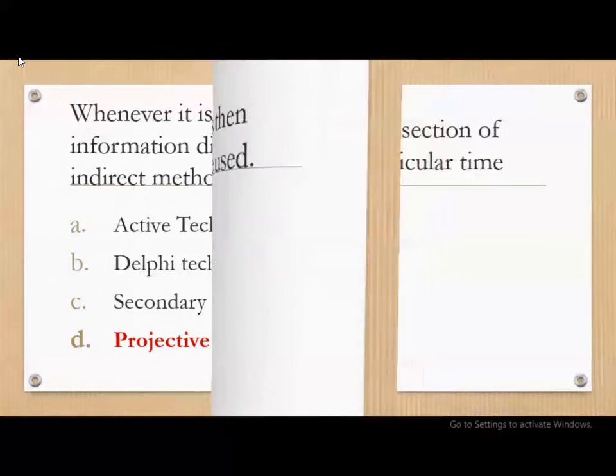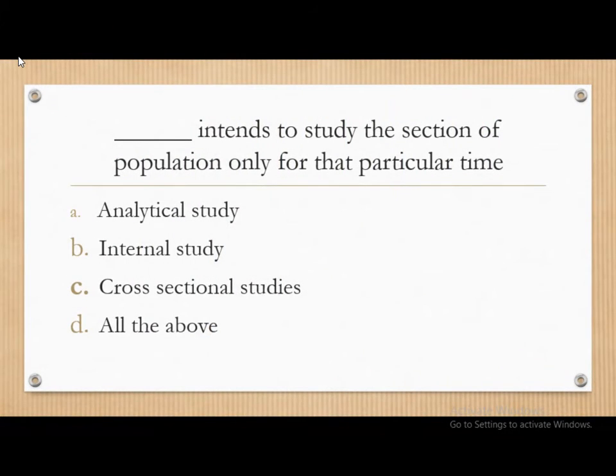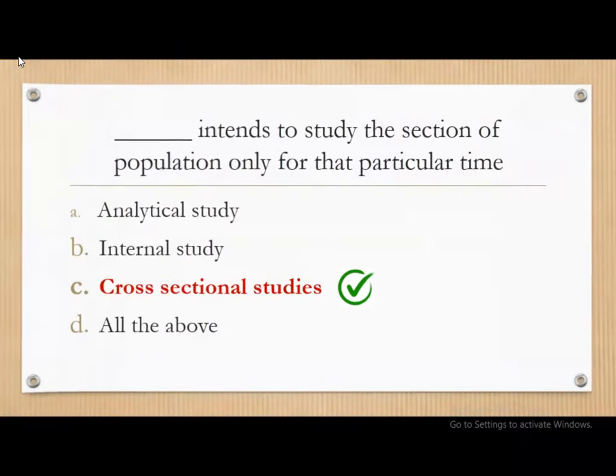Moving on. Dash intends to study the section of population only for the particular time. The options are analytical study, internal study, cross-sectional studies, and all of the above. The correct answer is cross-sectional studies intends to study the section of the population only for the particular time.